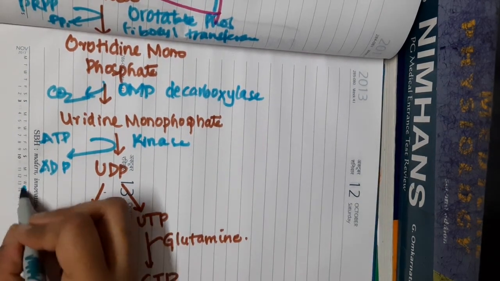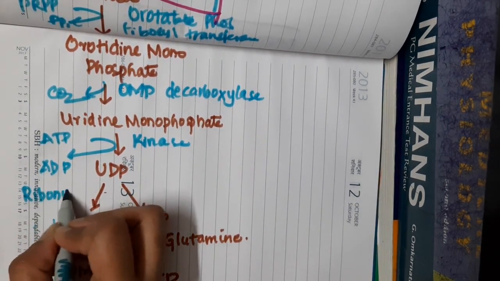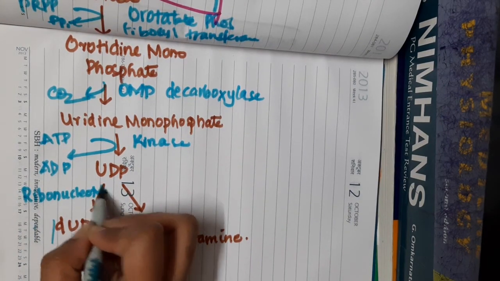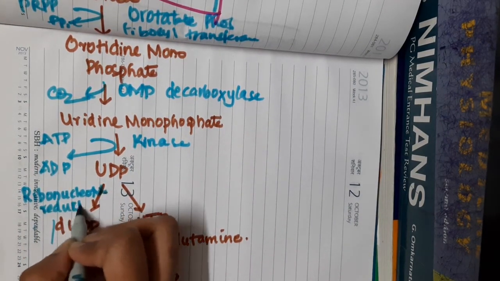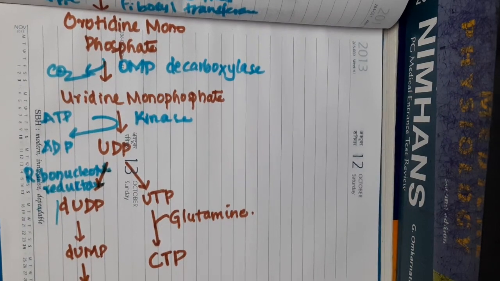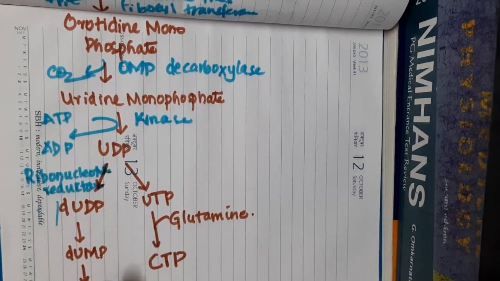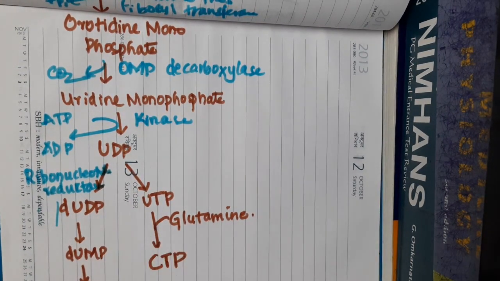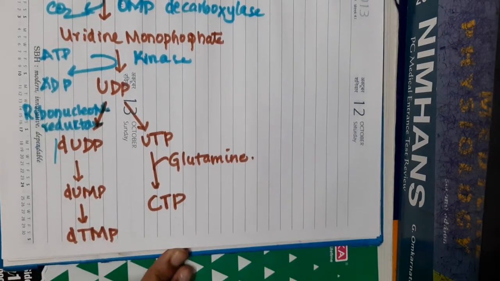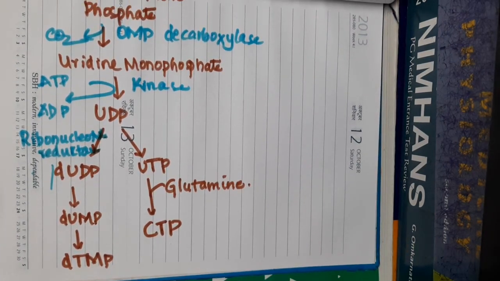Now this uridine diphosphate in the presence of ribonucleotide reductase forms deoxyuridine diphosphate. This deoxyuridine diphosphate again forms deoxyuridine monophosphate, which will again form deoxythymidine monophosphate.